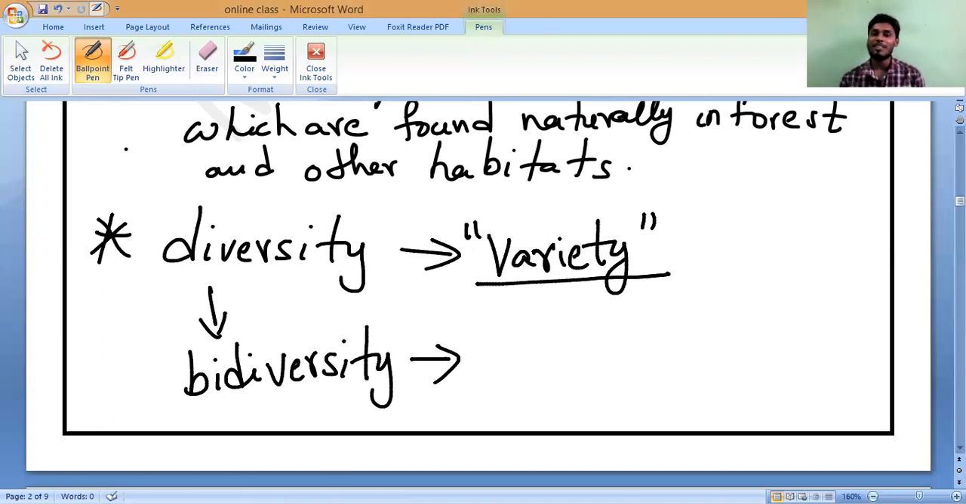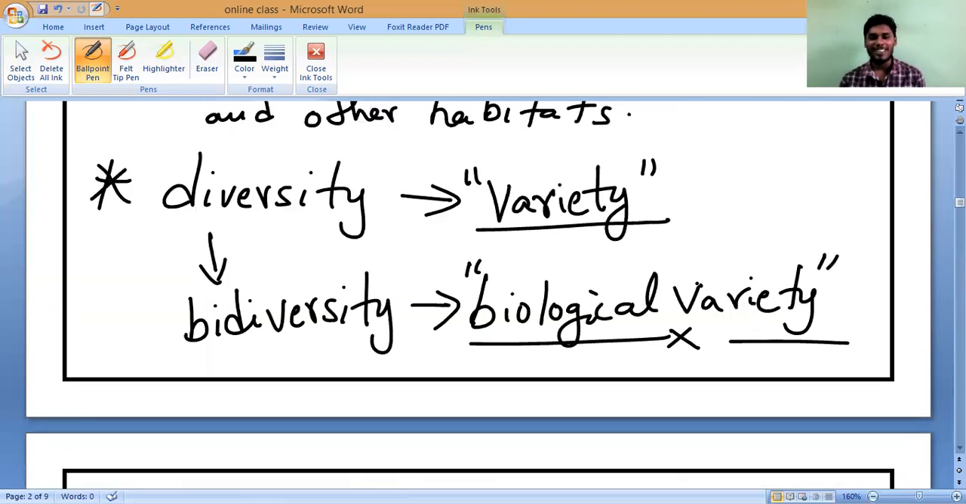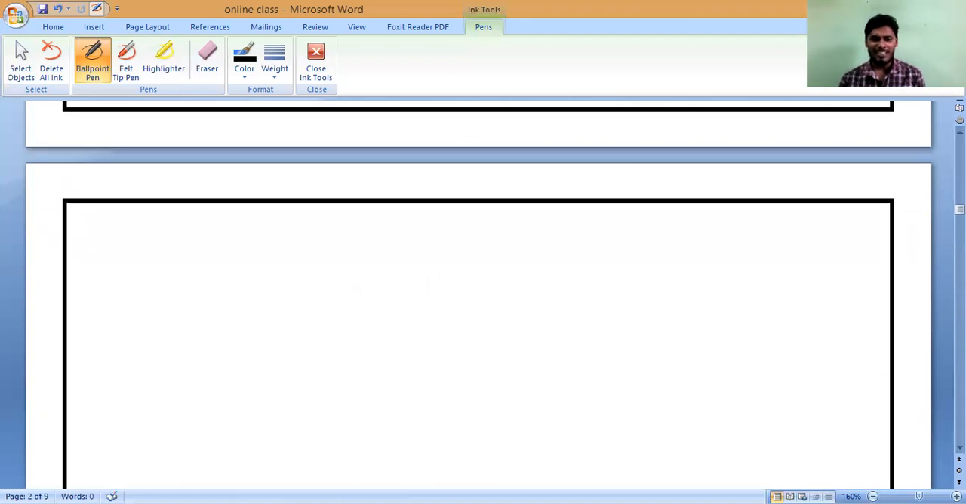Biodiversity means biological variety. Biological variety is only called as biodiversity, a simple definition. So what is this biological variety? What does it mean, sir? That is our question. Let us discuss this first. Remember, biodiversity refers to the variety of organisms. That's all. Nothing else is there.